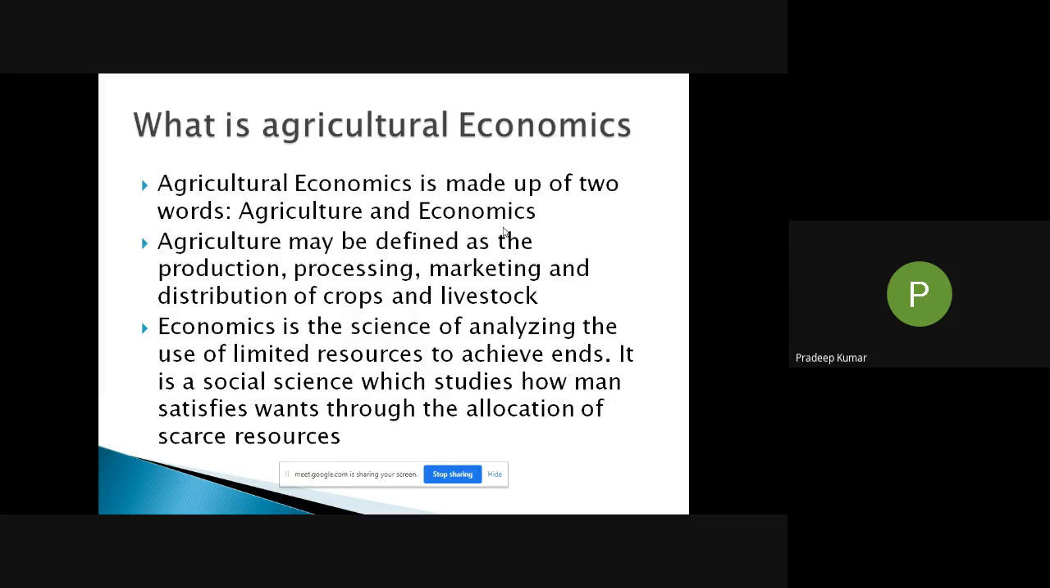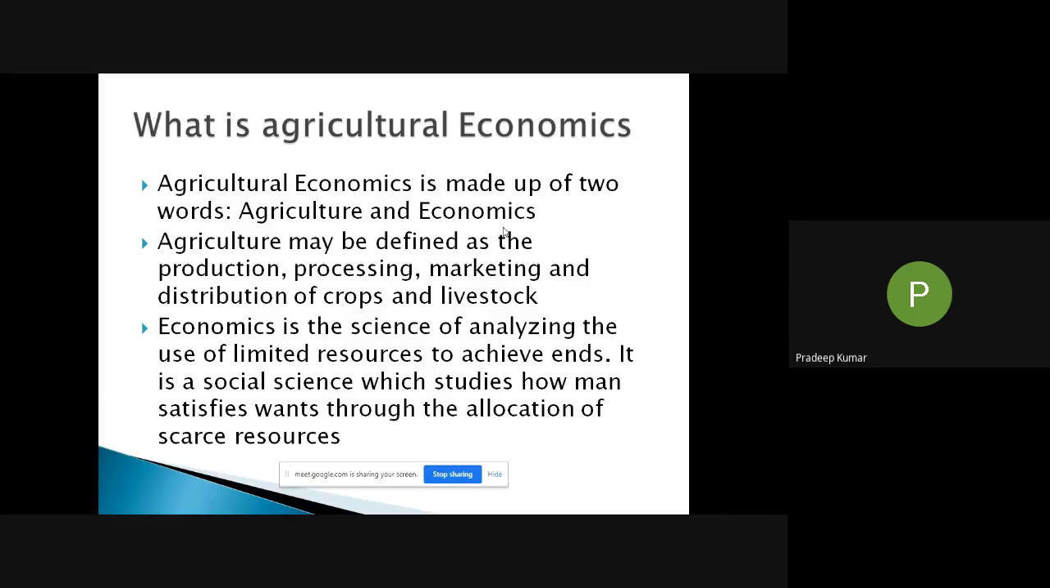After that, agriculture economics deals with marketing. How are these products marketed? How are they packaged? How are they priced? How are they advertised? These things are also very important in agriculture economics. Agriculture is defined as production, processing, marketing, and distribution. We have to ensure that these products reach the hands of the consumers at the right time, so distribution of the products to the end users is also very important.